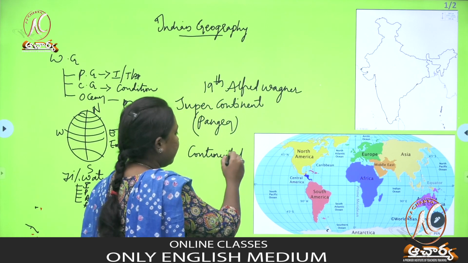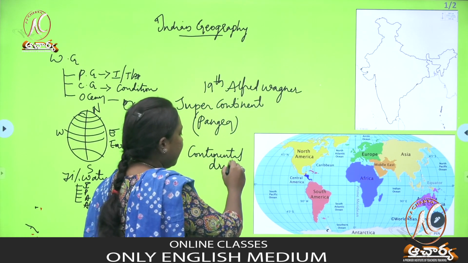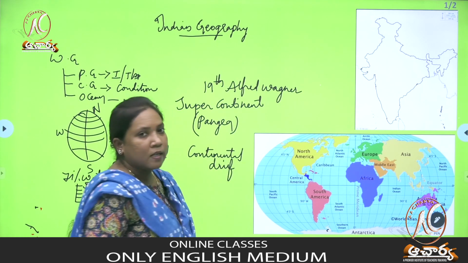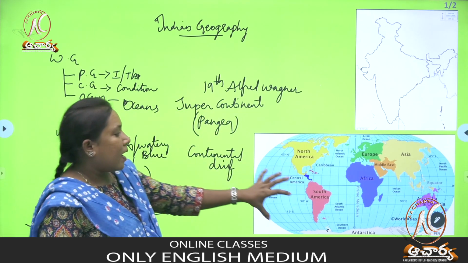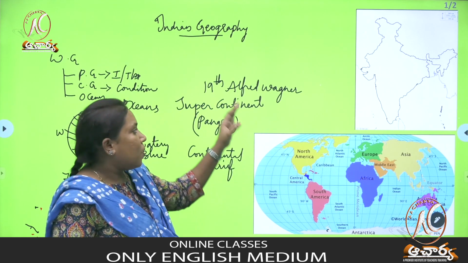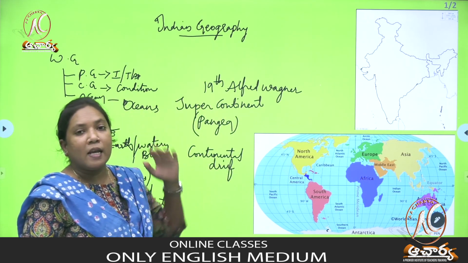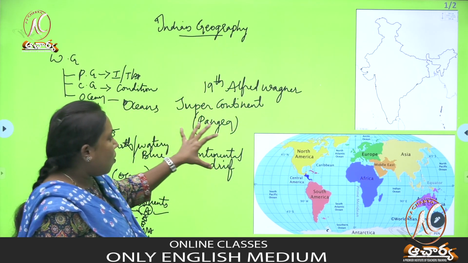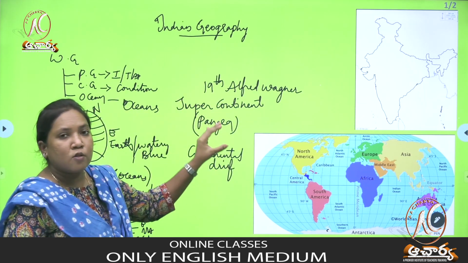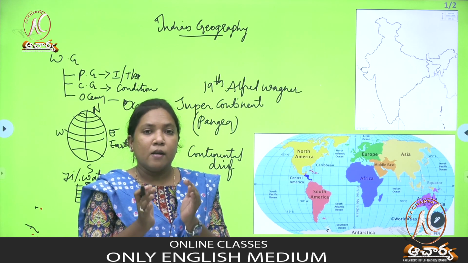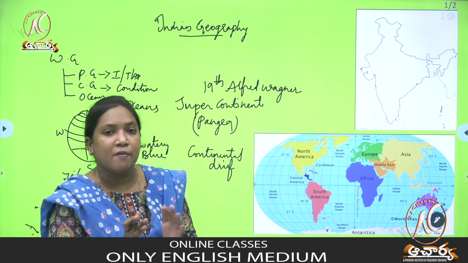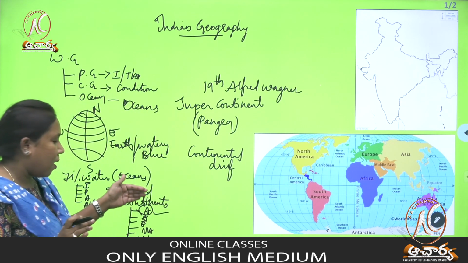He gave the information that there are 7 continents, but millions of years ago there was only one supercontinent, called Pangaea. And that Pangaea slowly, gradually was divided and broken into parts and formed as